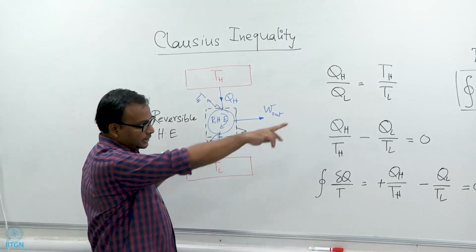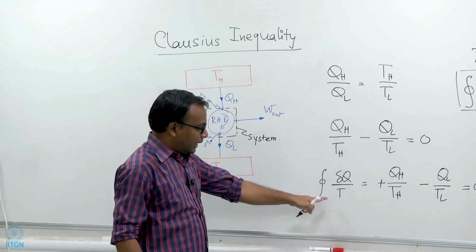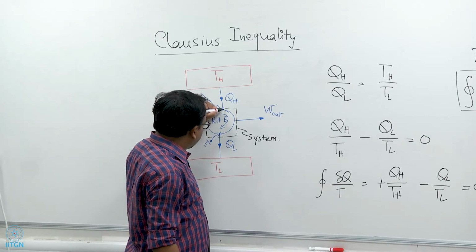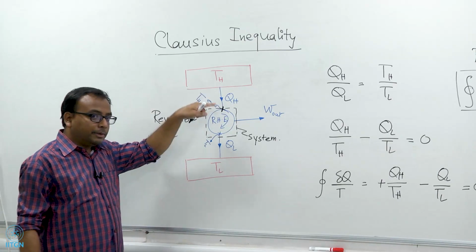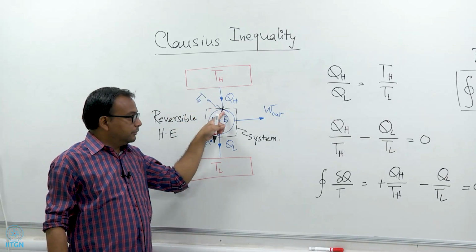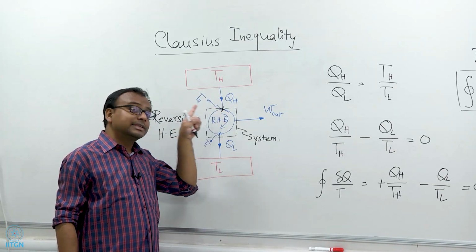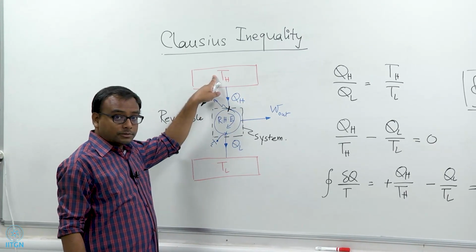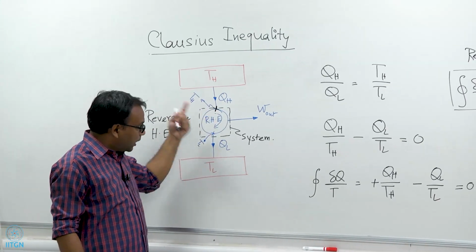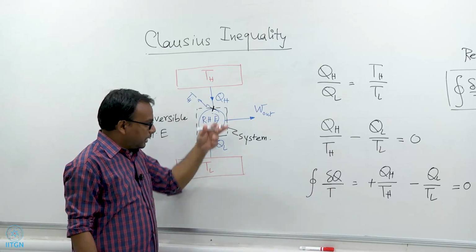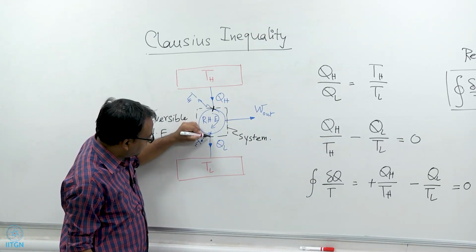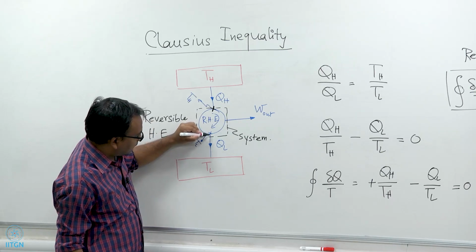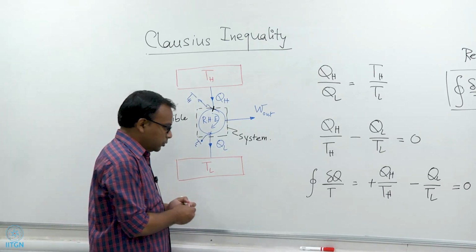So, this T of del Q by T will be exactly the temperature of this point, the point through which heat is coming into the system. It will not be Th, it will be exactly at this point. Similarly, here the system boundary will be the T of